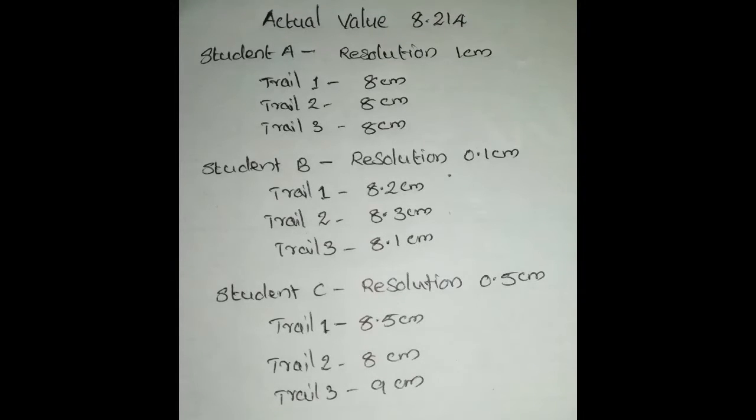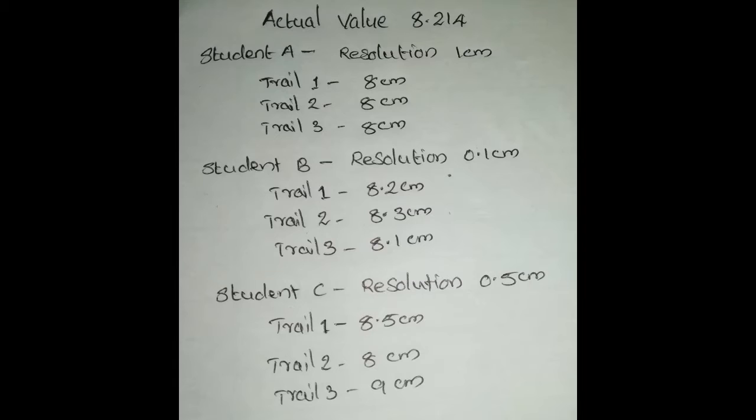Whatever the number of trials taken by student A, his scale has a resolution of only 0, 1, 2 centimeters, in that order. So whatever the number of trials, he will obtain the value 8 centimeter only. Then in the case of student B, his scale has a resolution of 0.1 centimeter, that means 0, 0.1, 0.2, 0.3.